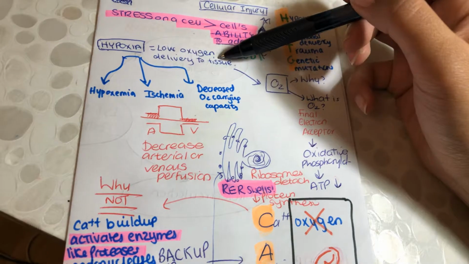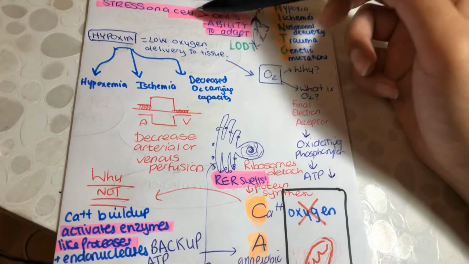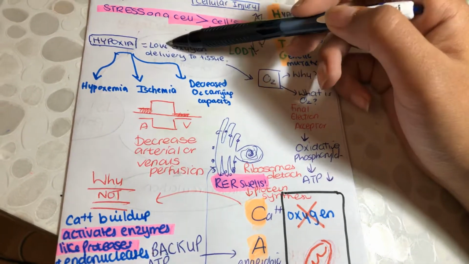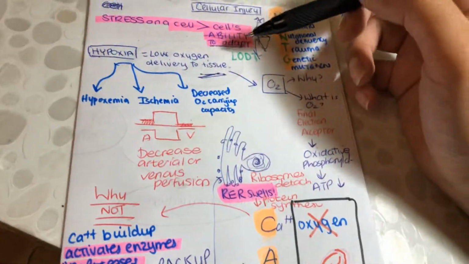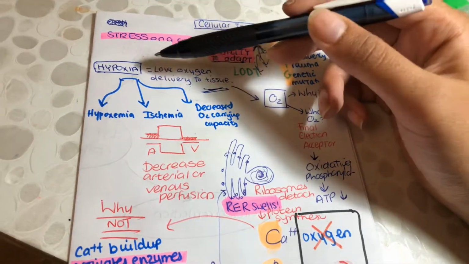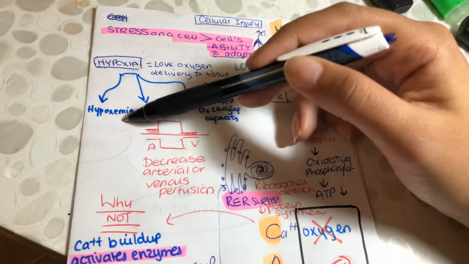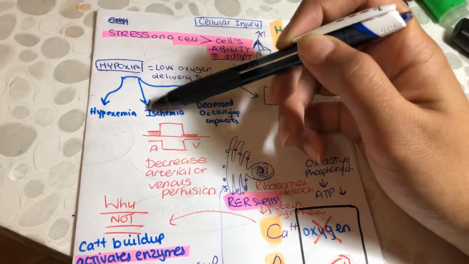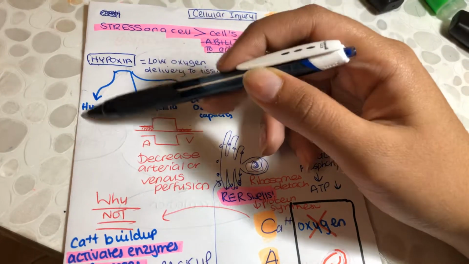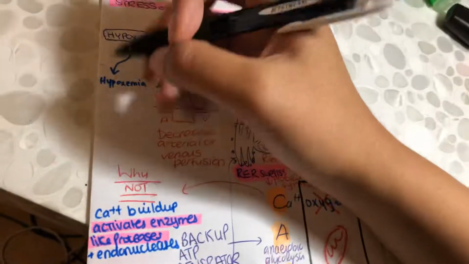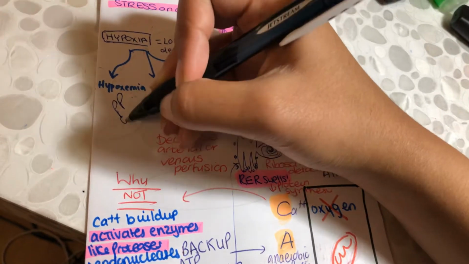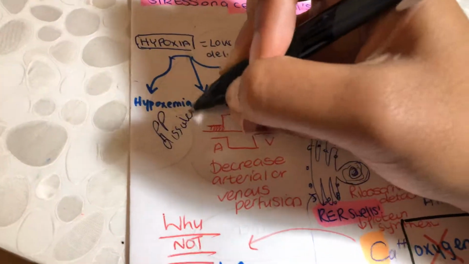Hypoxia is low oxygen delivery to the tissues. Once again, hypoxia is low oxygen delivery to the tissues, okay? That's very different to ischemia, and it's very different to hypoxemia. Hypoxemia is low oxygen dissolved, low partial pressure of oxygen. That means low oxygen dissolved in the plasma. Partial pressure dissolved O2.